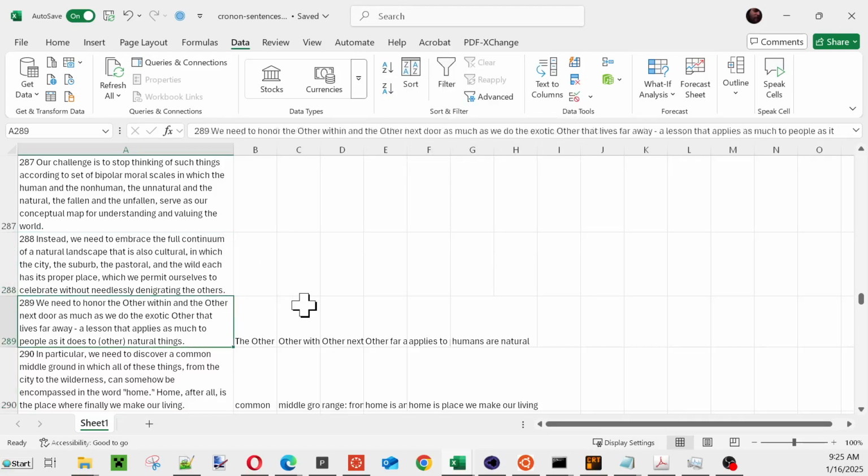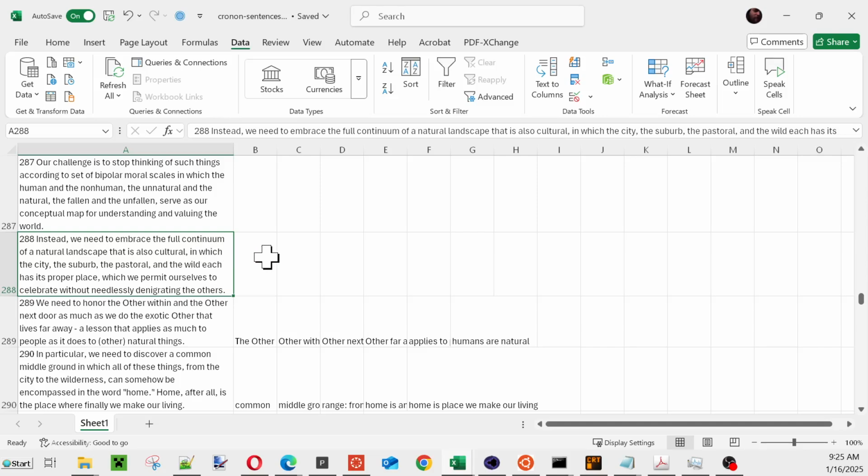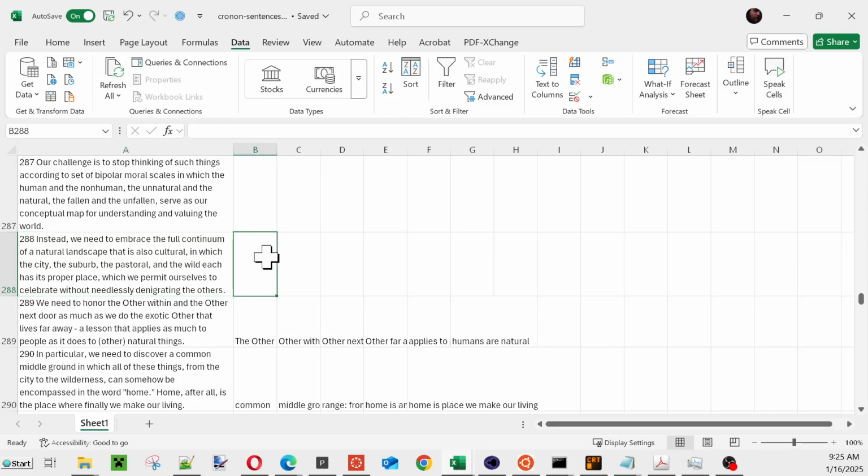like this. 288 instead. We need to embrace the full continuum of a natural landscape that is also cultural, So I can read in it, which the I keep city, working, the and I suburb, can take the notes over here pastoral, like and the what wild each words has its proper might stand out, place, like which continuum, we permit ourselves. natural landscape. Continuum, Um, natural See, it speaks landscape. every time I do the thing,